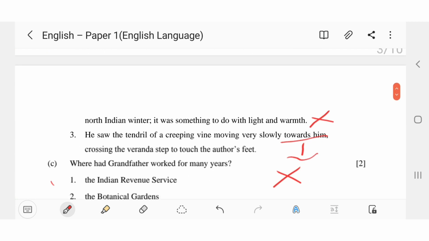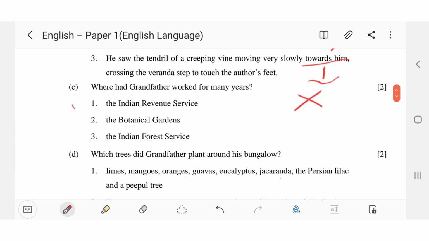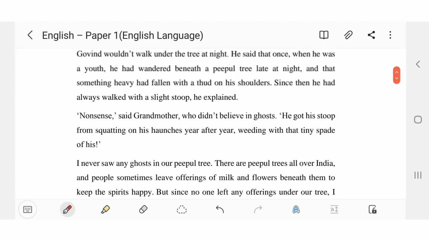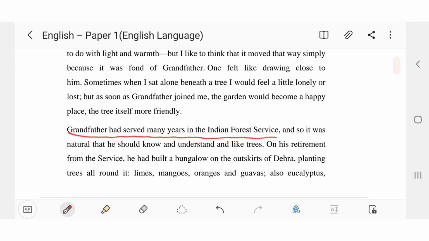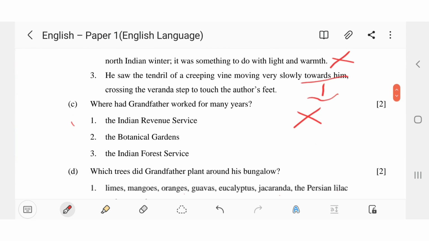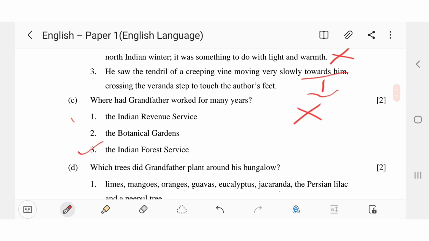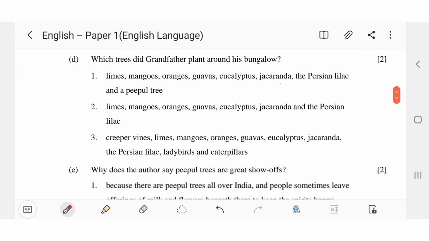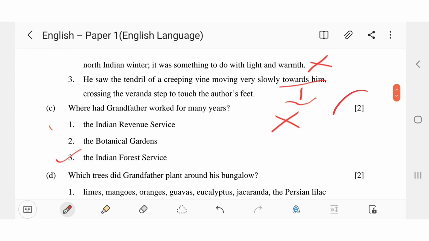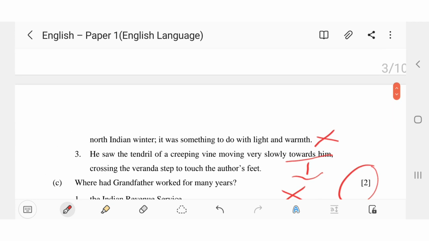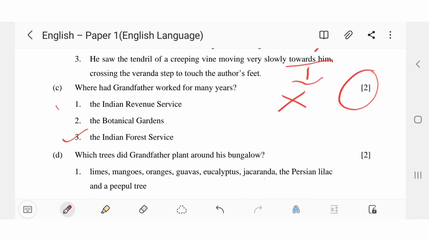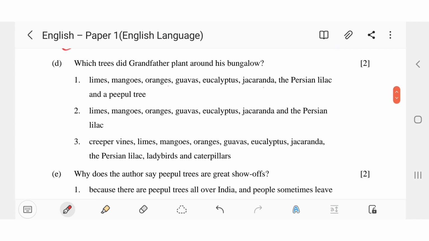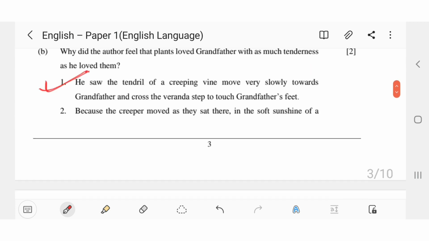Now see, where had grandfather worked for many years? Let's see. Okay, it is here. Third para. Grandfather had served many years in the Indian Forest Service. So this is the correct option. Indian Forest Service. If you see, these questions are of 2 marks. This MCQ only does this ticking work. Reading the passage and ticking work. This is of 2 marks. This is so easy. Now D1. Which trees did grandfather plant around his bungalow?